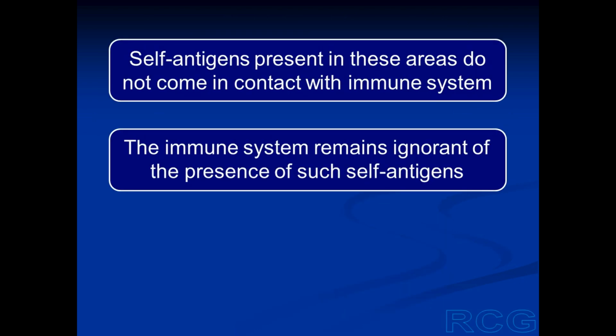So the self-antigens present in these immunologically privileged sites will never come in contact with the immune system, and the immune system will remain ignorant of the presence of these self-antigens, and therefore it will not act against them. So by these four mechanisms, the developing B cells which are capable of acting against self antigens are either modified, or destroyed, or made incompetent or inert.